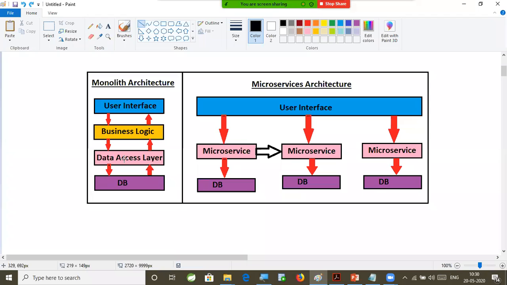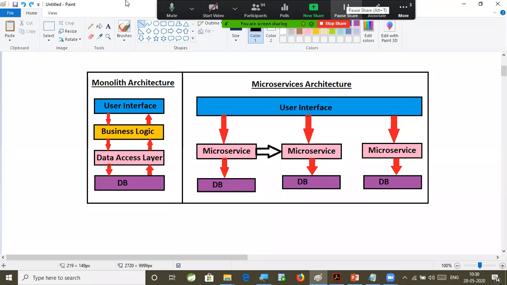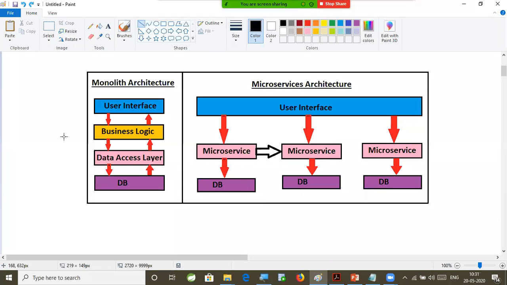Nowadays in the industry, if you are going to develop a project, two things come into our mind. One is monolith based architecture. Another one is microservices based architecture, right? Monolith based architecture is already outdated in the market. Now people are going for microservices based architecture. So what is this monolith? Why is monolith not recommended for projects? Why is the industry avoiding monolith architecture based projects, that we are going to understand.